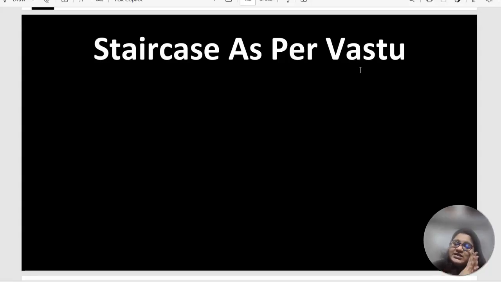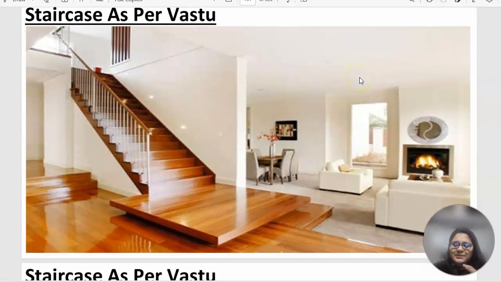So in today's session, let us understand the basics of how staircases are actually considered. And probably, of course, in future sessions, you'll be able to understand which are the right zones and which are the not so good zones to place staircases. But today is only going to deal with an introduction to how staircases are dealt with as per Vastu. All right. So let us start with a basic thing.